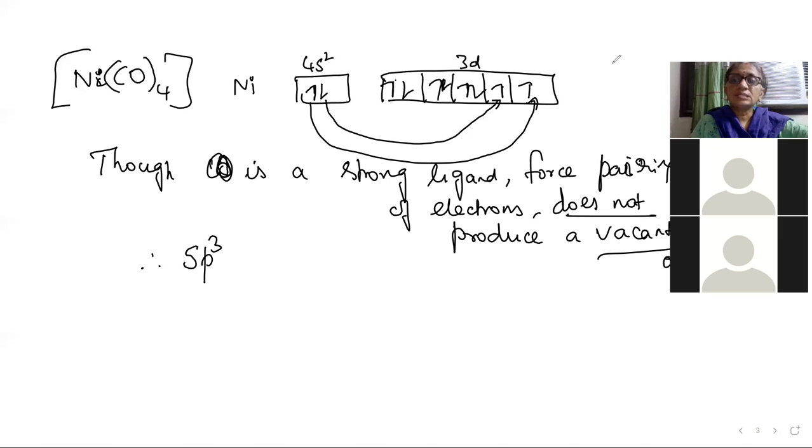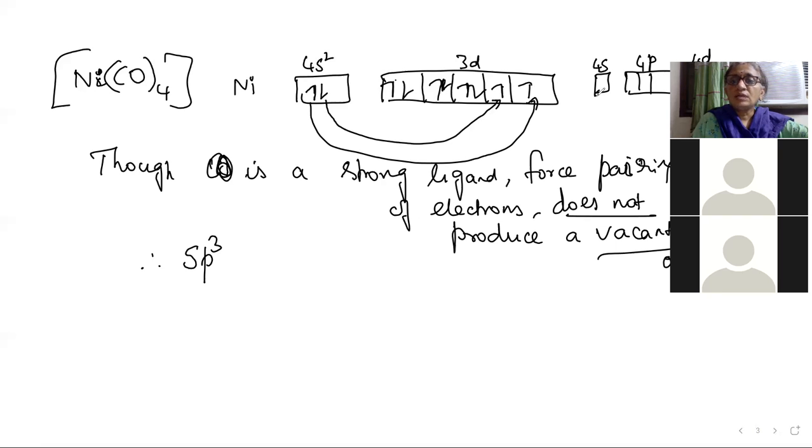Energy-wise, what will you see? Hybridization, what is the concept? Almost equal energy orbitals will only be involved in hybridization. Among 4s, 4p, 4d, you have 3 p orbitals of equal energy available for hybridization, but 4d is slightly greater in energy than 4p.